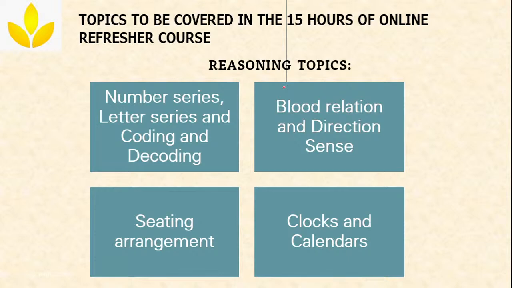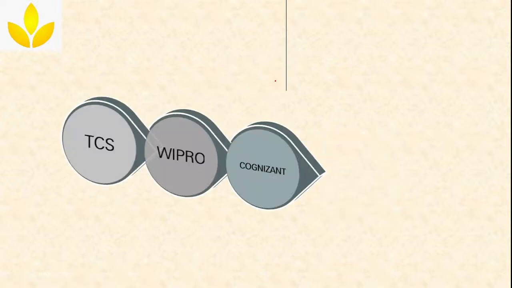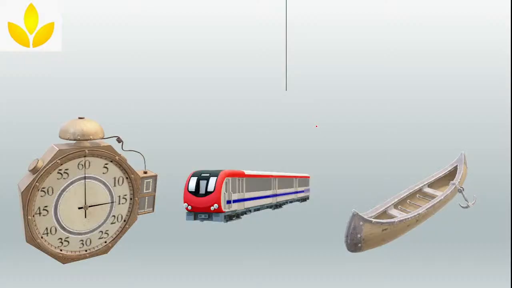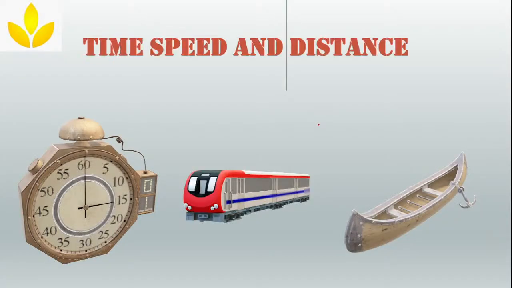Now, before we start the class on time, speed and distance, whatever questions we will be covering are from TCS, Wipro, Cognizant, Infosys, Tech Mahindra. There are many more companies from which we have collected the questions from the model question papers, and the same questions will be helping here to solve.